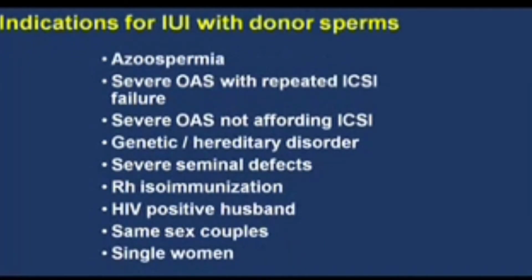Indications for IUI with a donor semen sample are azoospermia, severe oligoastenospermia with repeated ICSI failures, severe oligoastenospermia not affording an ICSI cycle, genetic or hereditary disorders on the paternal side that we do not want to pass on to the progeny, severe seminal defects, Rh isoimmunization, HIV positive husband, same-sex couples desirous of a pregnancy, and single women looking to carry a child.